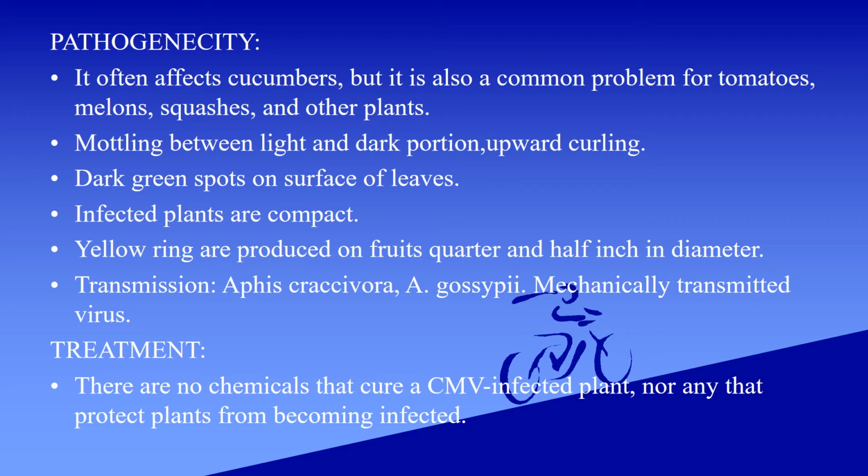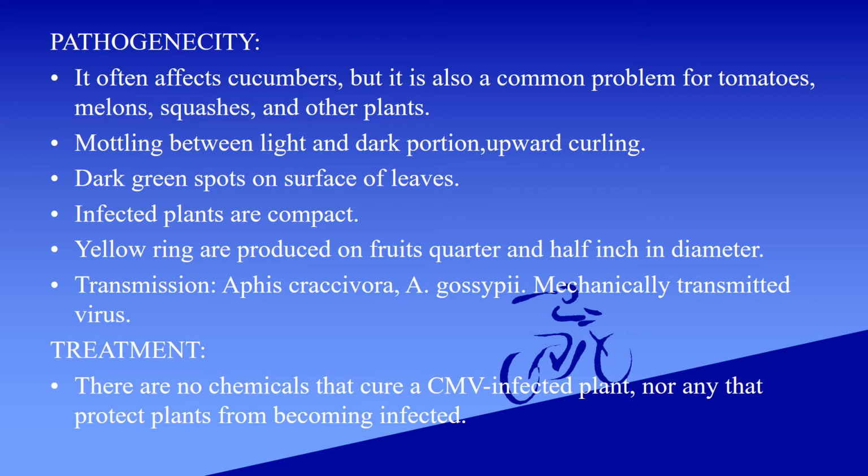Mostly in all the plants, the symptoms are usually the same: mottling between light and dark portions, upward curling, dark green spots on the surface of leaves. Infected plants are compact, and yellow rings are produced on fruit, a quarter to half inch in diameter.